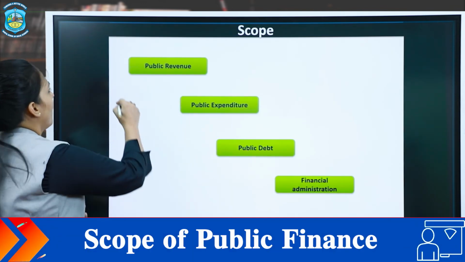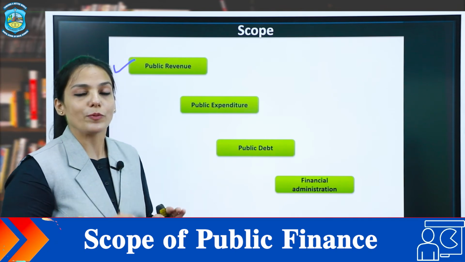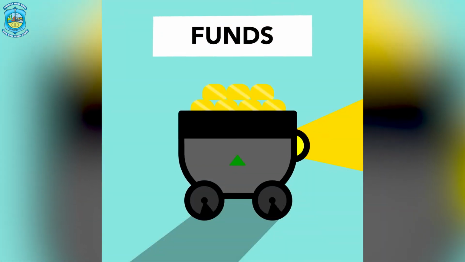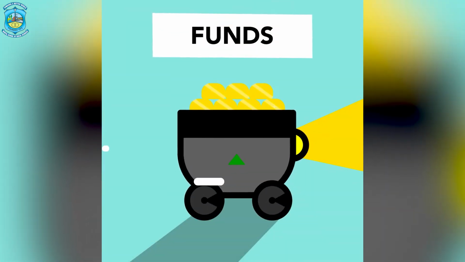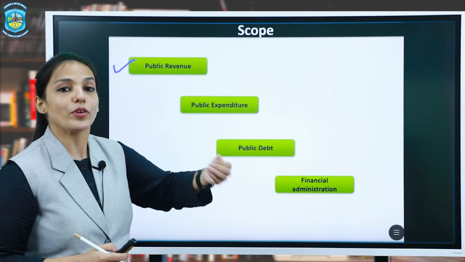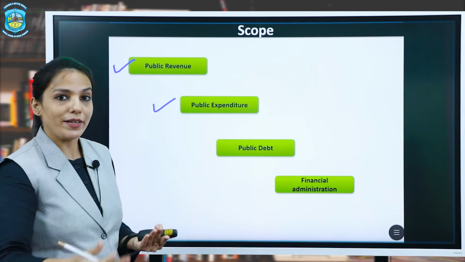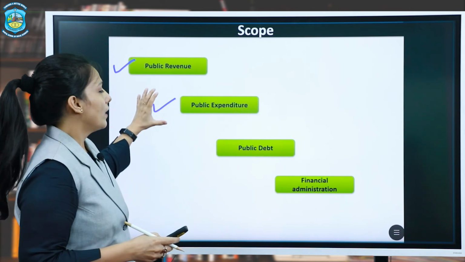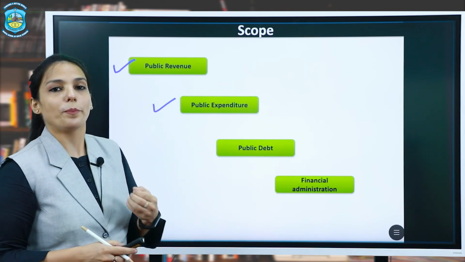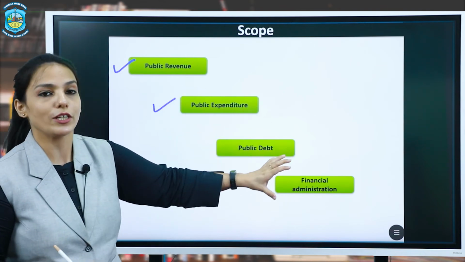That is public revenue. Public finance is concerned with how revenue is received from various sources, and how the government plans to raise the revenue. Secondly, public expenditure. How the government spends or plans to spend this money on various sectors of the economy.